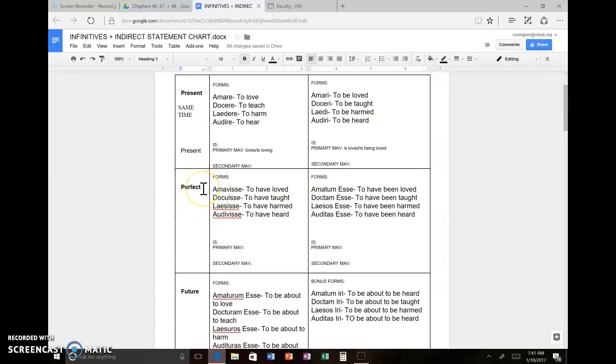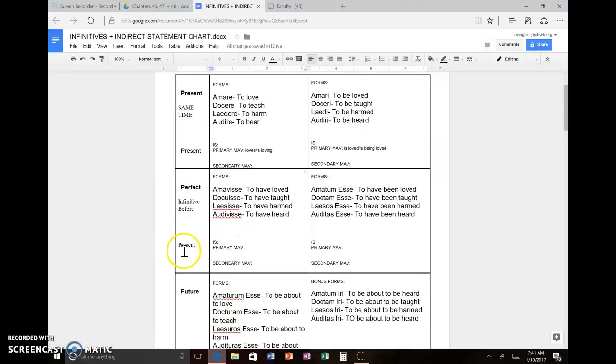So, for perfect, instead of happening at the same time, perfect means that the action of my infinitive is happening before the action of the main verb, before the action of the mental action verb. That's what a perfect infinitive means. Now remember, we're only dealing with primary MAVs right now. So my primary MAV still is present tense. It's only in the present, okay? So that makes it pretty simple, actually.